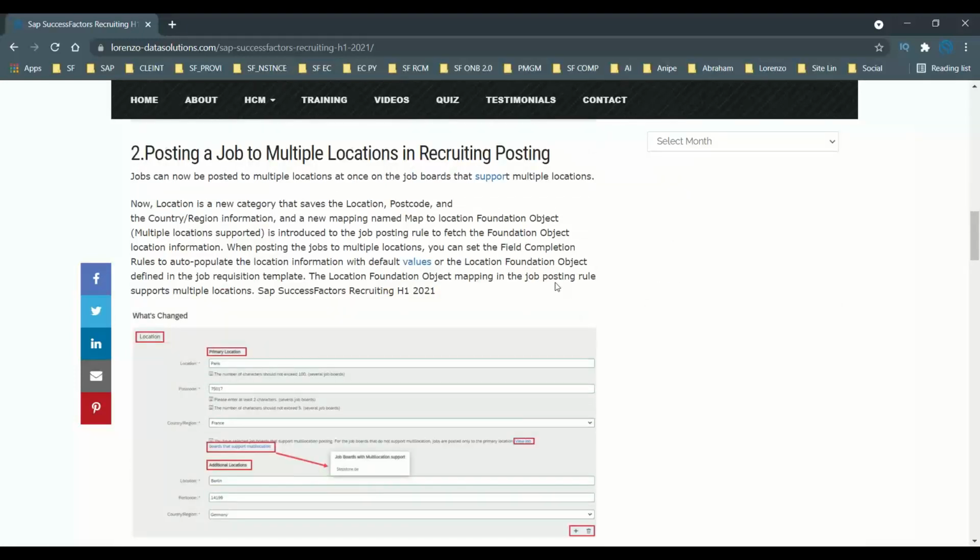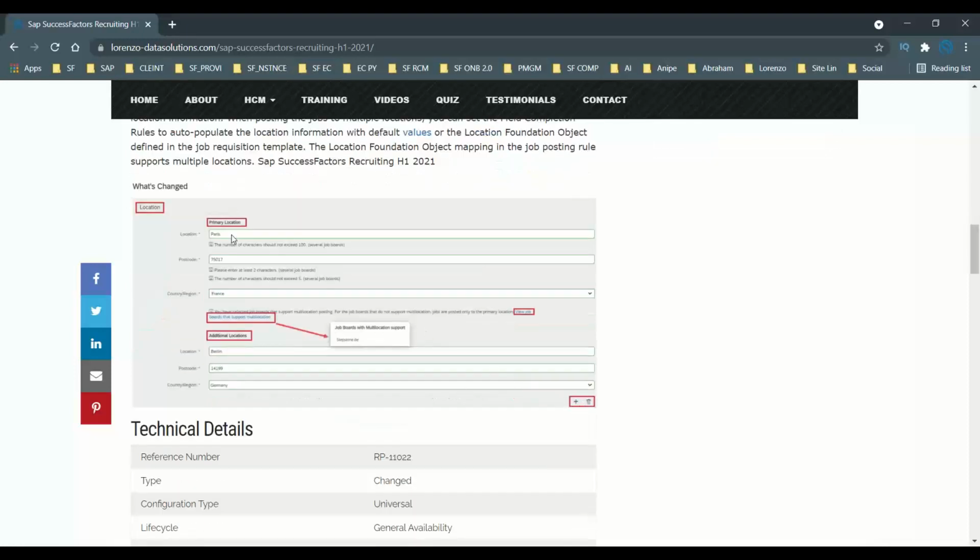It's actually very simple. You are going to post a particular job on the job board. There is a location, for example, Paris, and you enter the postal code, the country, region, location, and country, and so on. Now you want to add one more location. You can see there is an add button and a delete button here in the screenshot which I am showing you.